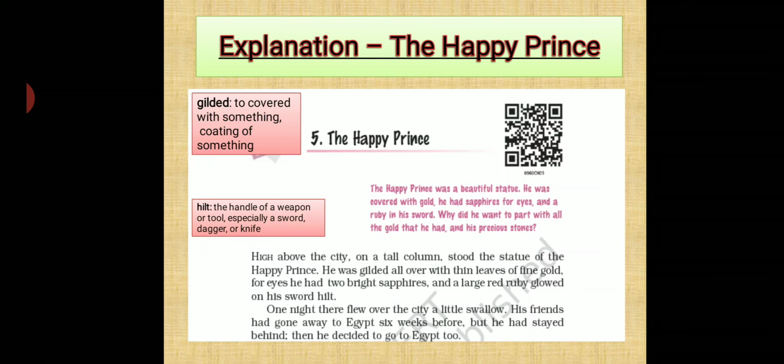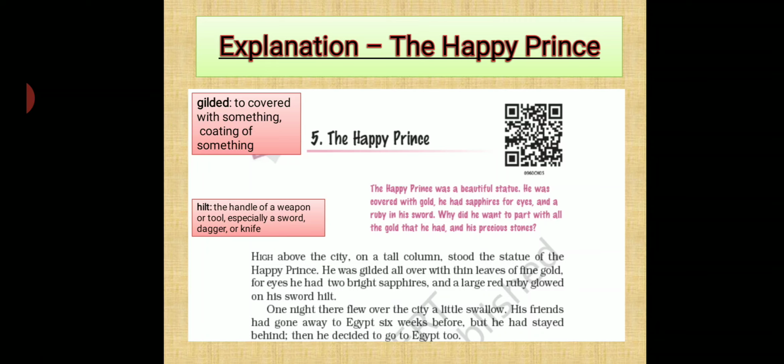Okay, so now what happened here in this paragraph, it is told that the statue of the prince stood on a platform from where that statue can look at the city. This prince was called a happy prince because when he was alive, he always remained very happy. Upon his death, a big statue of his was erected in the city in his remembrance. The statue of this prince was covered with thin layers of gold, and his eyes were made up of sapphire, a gem. And the handle of his sword was having a bright ruby stone.